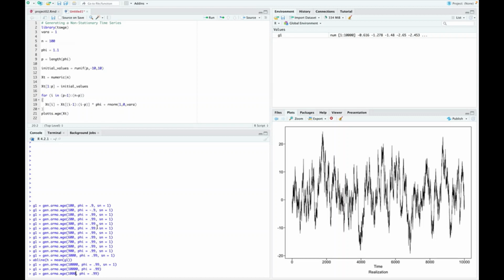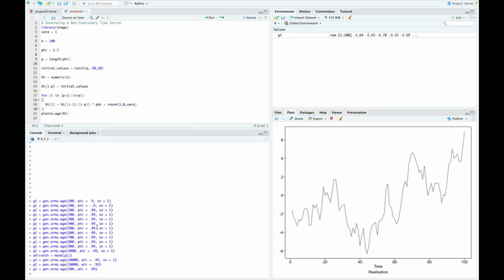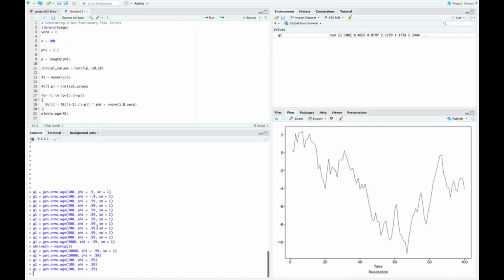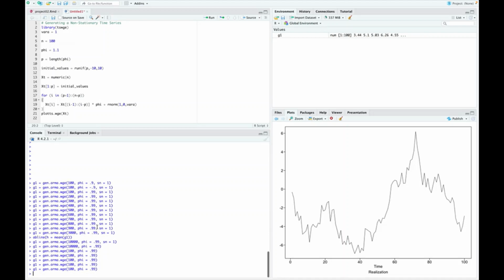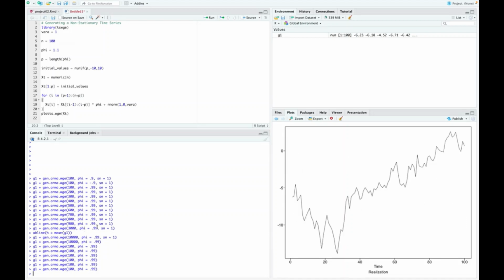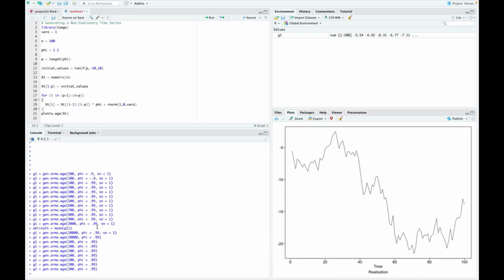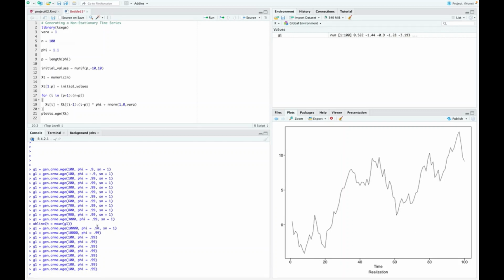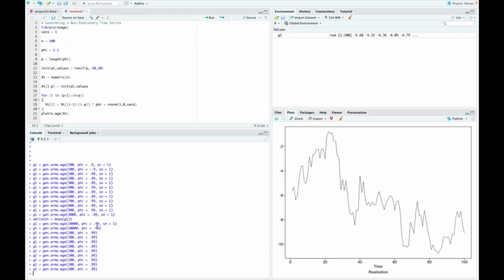But if we want to see what it looks like at 100, we'll get very different ones. That one's got the overall increasing, we know it's a false trend. That one's bouncing around. It wouldn't take us too long to randomly get one that had a pretty decreasing trend. There's another one that looks like it might have been increasing. That one might have been decreasing. But we know that they all come back to the mean.